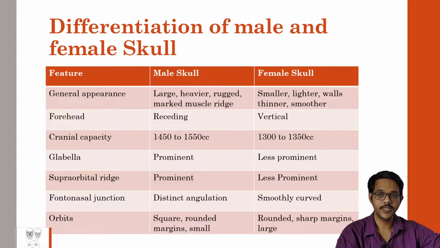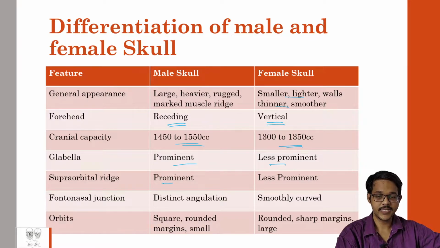Now coming to differentiating between male and female skull. In the male skull, it is usually large, heavy and rugged. In female, it is small, thin, lighter and has a smoother appearance. Forehead is receding in females; in males it is vertical. Capacity is larger in males, less in females. Glabella is prominent in males, less prominent in females. Supraorbital ridges are prominent in males and less prominent in females.